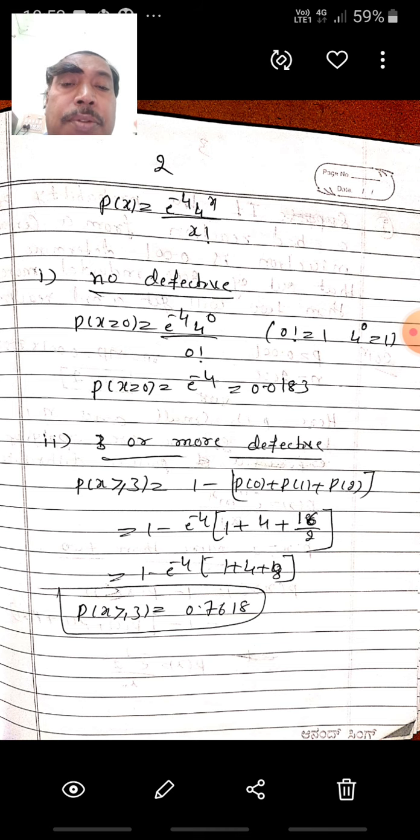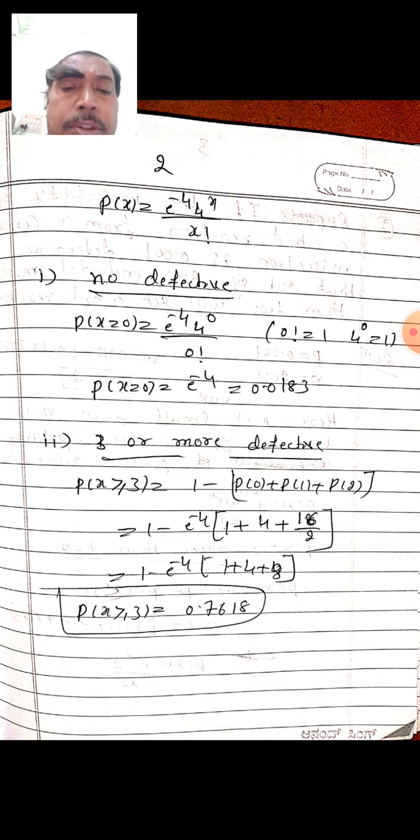First, it asks for no defective. What is the meaning of no defective? It means probability of x equal to 0. Now replace in e power minus 4, 4 power x by x factorial the value x equal to 0: 4 power 0 is 1, and 0 factorial is also 1. The value of e power minus 4 is 0.0183. That is the probability that there is no defective.